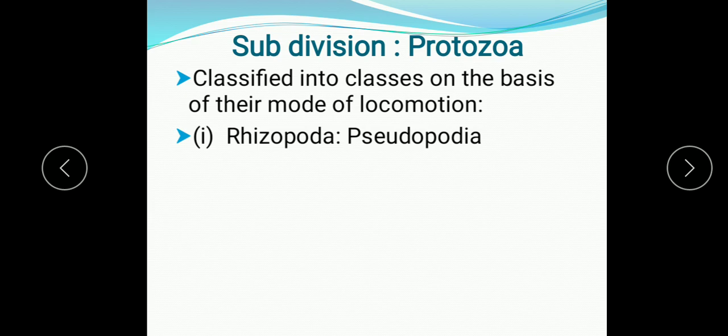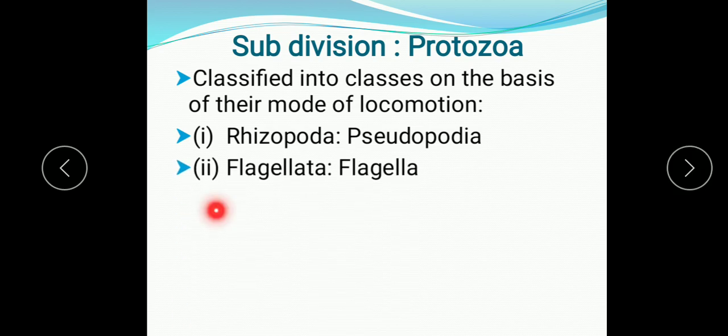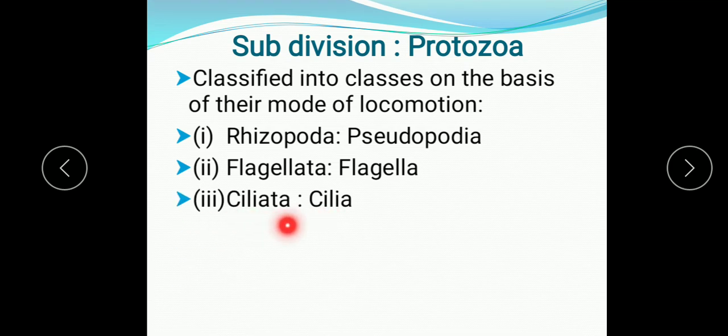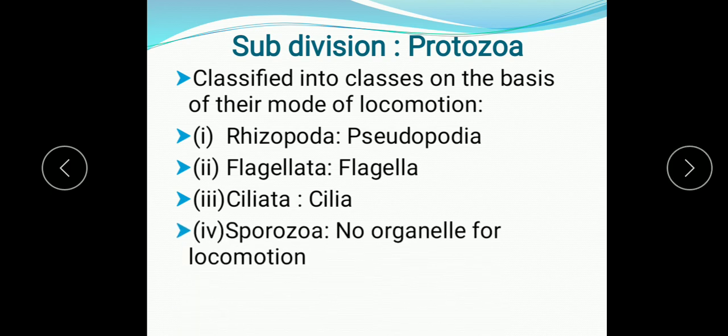In the Rhizopoda, the locomotory organelle is the pseudopodia, meaning they move with the help of pseudopodia. The next class is Flagellata. The organisms of the Flagellata move with the help of flagella. Then the next class is Ciliata, in which the organisms move with the help of cilia. The next class is Sporozoa. In Sporozoa, as such, there is no organelle for locomotion. So we are going to study the characteristic features of these classes along with the examples.